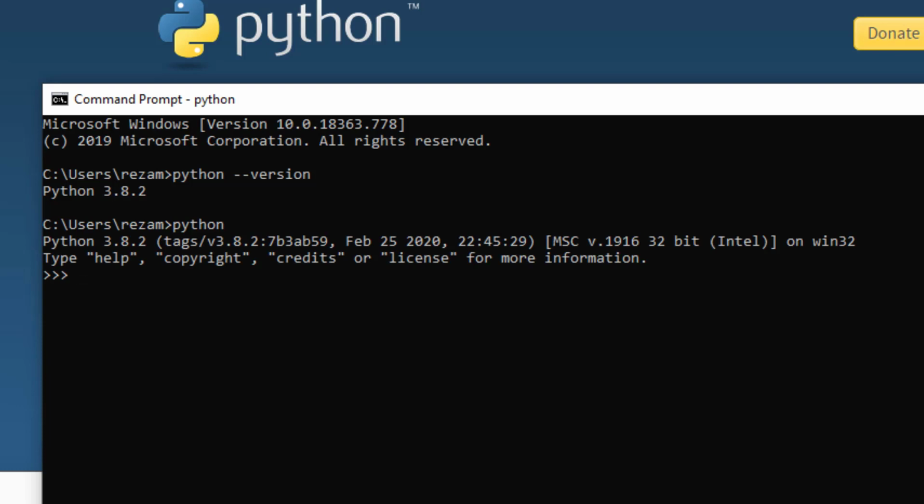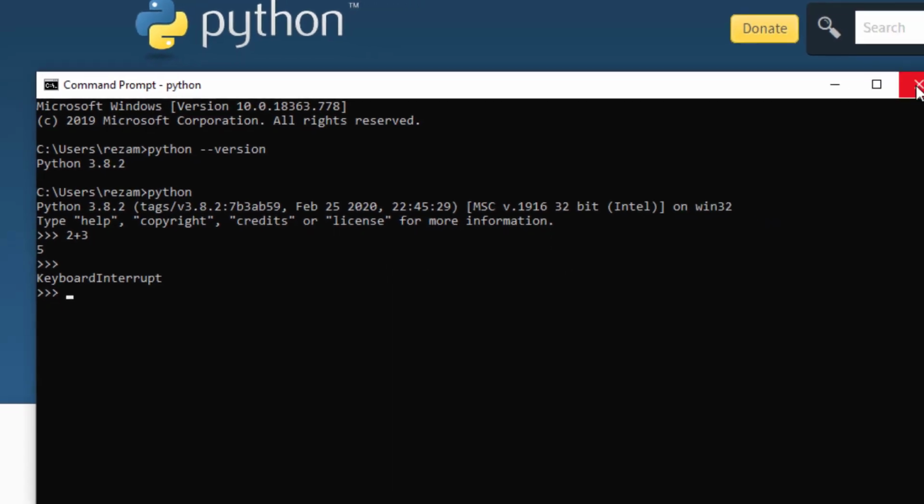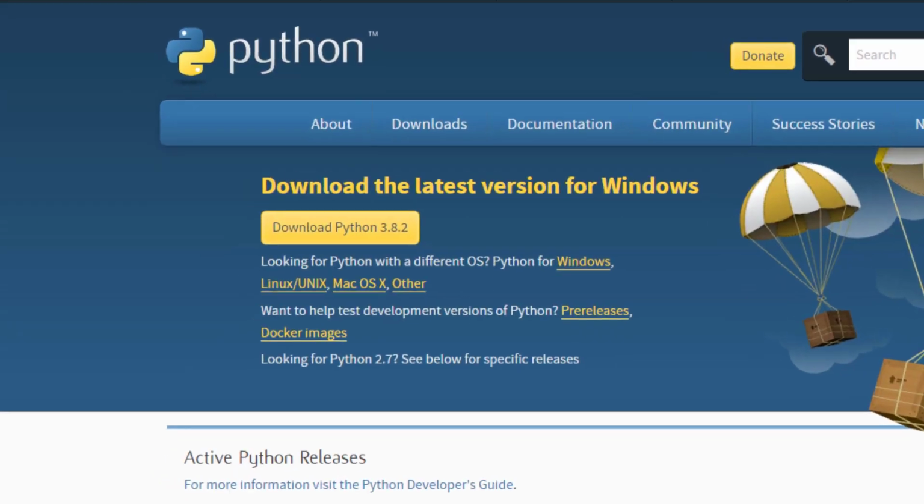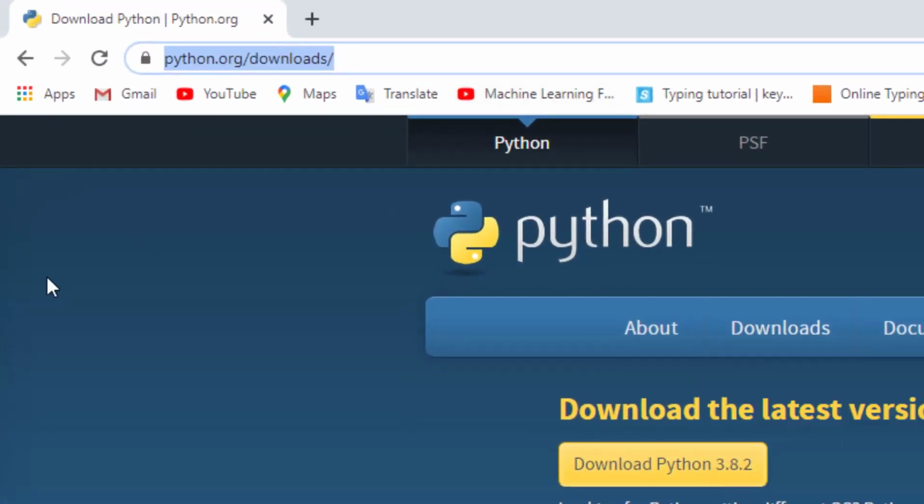Python interpreter opens. We'll write a very simple program now, just adding 2 and 3 together just to test if our code is working. And then we are expecting 5 to be printed. Okay, so the program is working and Python is installed successfully. We'll close this one and the next step is to download PyCharm.